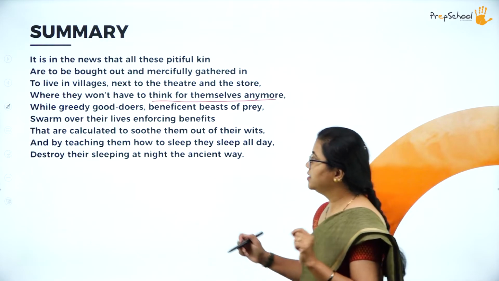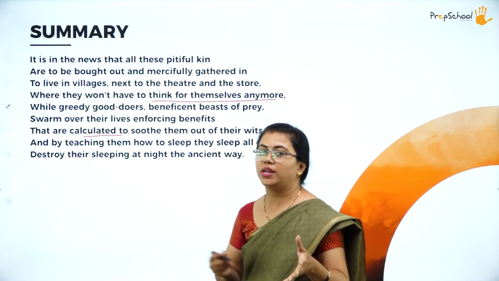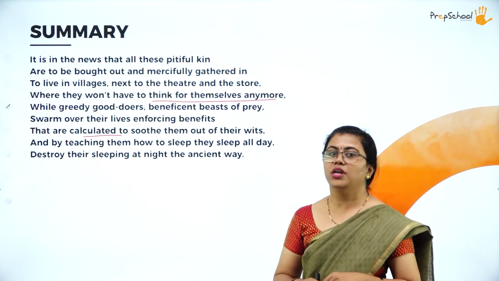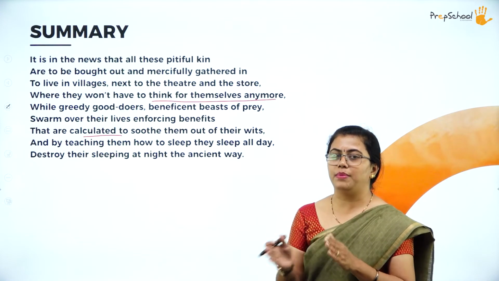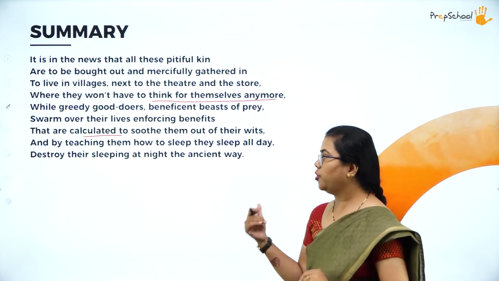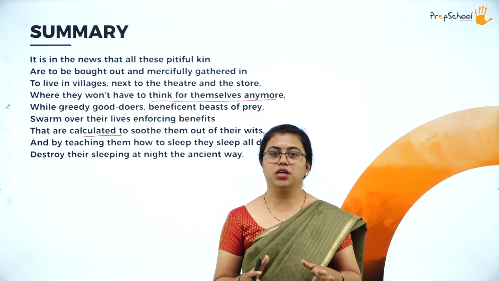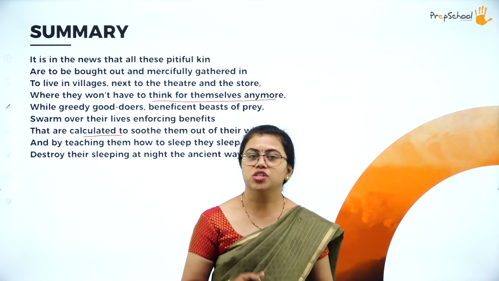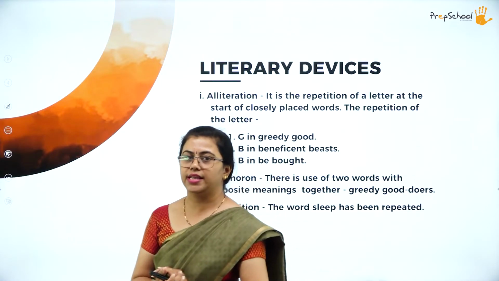Actually this is like a life that is very much calculated. You have to calculate for everything. If at all you want to lead a proper, little peaceful life, you have to calculate a lot. This way the poet says it will be very difficult for the rural people to come and adjust to this city life. So this is the meaning of this stanza here.